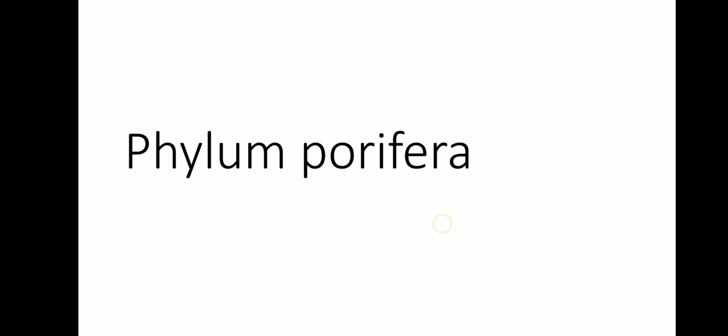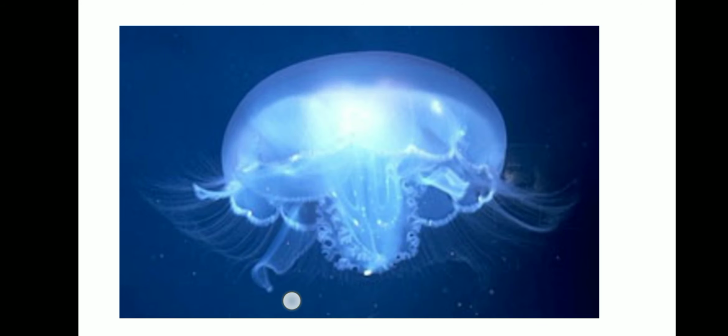Now let us recapitulate. Today we have seen about three kinds of phylum. Guess what it is? Yeah, phylum Porifera or pore bearers. What is this? Phylum coelenterata, jellyfish. This is jellyfish. It comes under phylum coelenterata or Cnidaria.